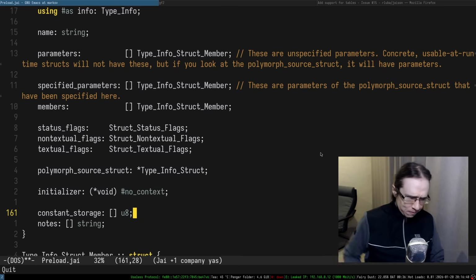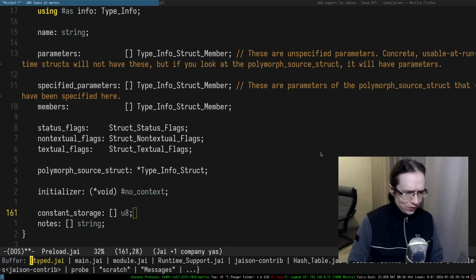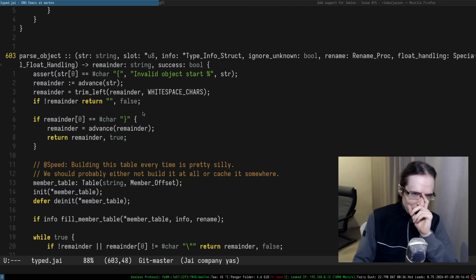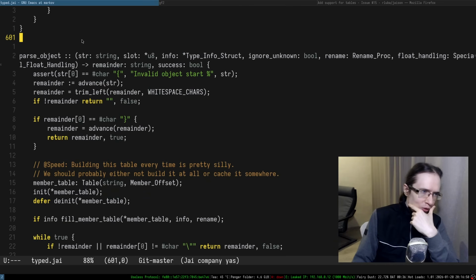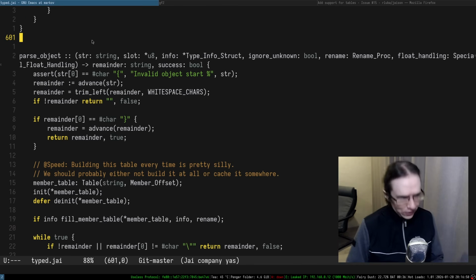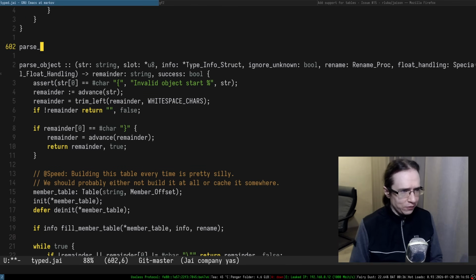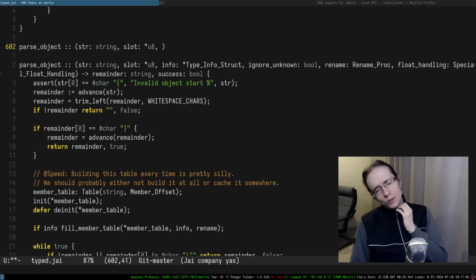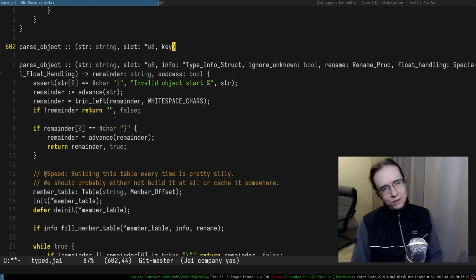Anyways, this is probably where it gets all of the necessary information to know what kind of things to expect. So what we can do, maybe, is have another parse object in here, which accepts the string that you want to parse and the slot and so on and so forth, right? But in terms of info, I suppose it's going to have a key.